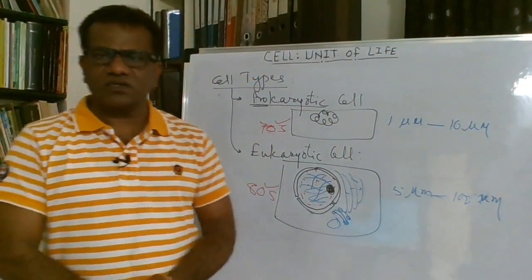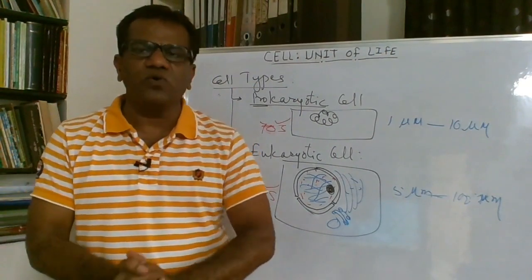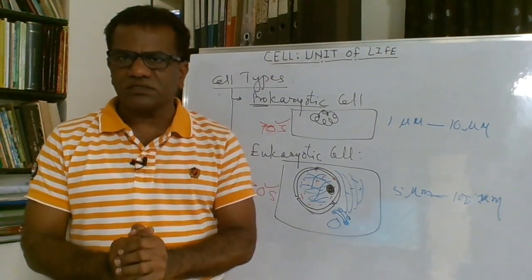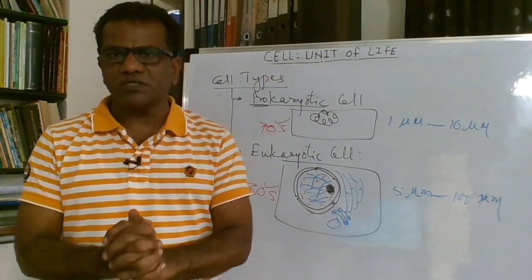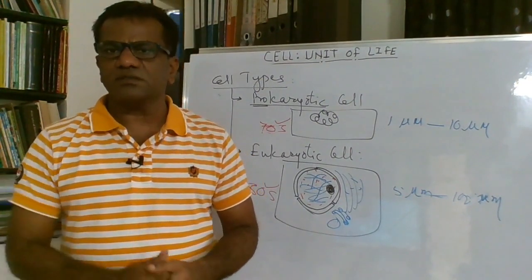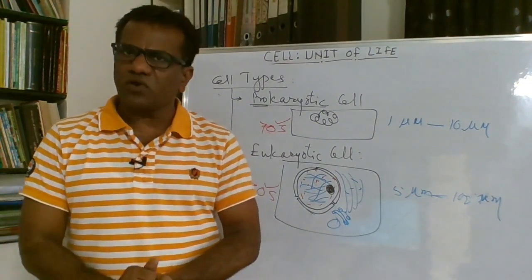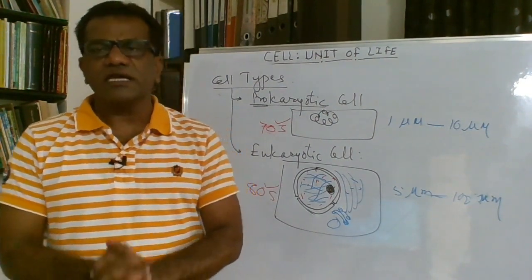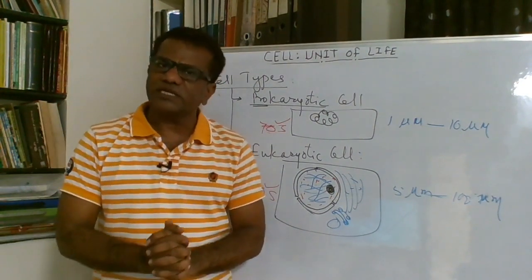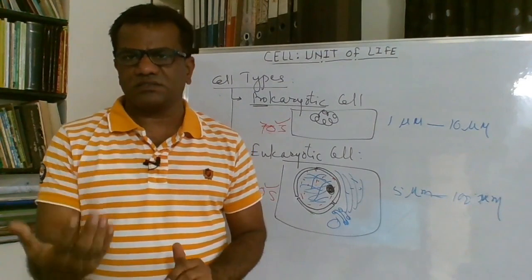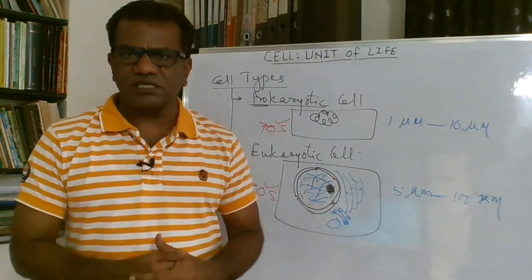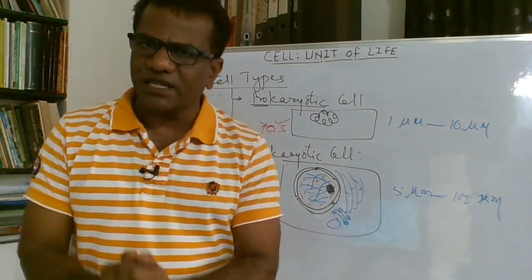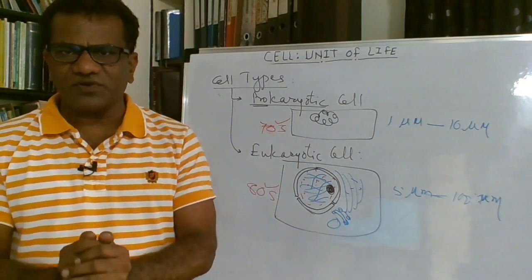In this way, in today's lecture, we have discussed some very basic aspects of the cells. We have discussed how the cell is defined, what are the different stages in the discovery of the cell, then the cell theory, what are the prokaryotic cells and eukaryotic cells, then the difference between the prokaryotic cell and the eukaryotic cell, and then we discussed the size and shape in different cells, prokaryotic and eukaryotic, and lastly the difference between the plant cell and animal cell. I think this is sufficient for today's lecture.